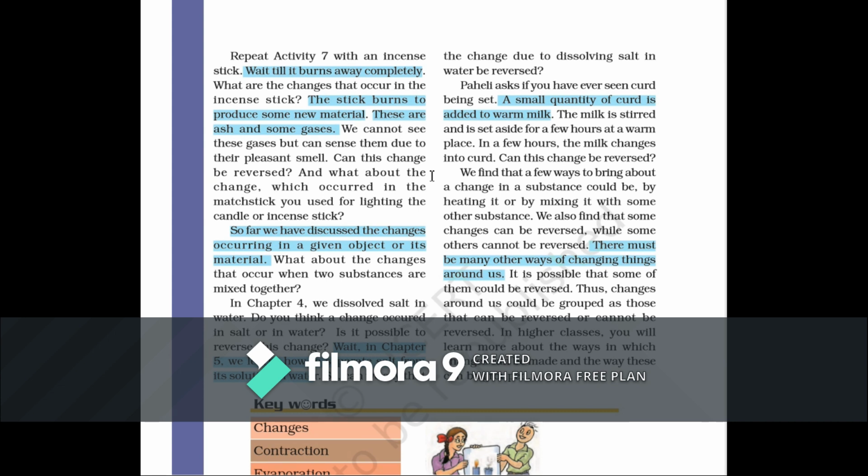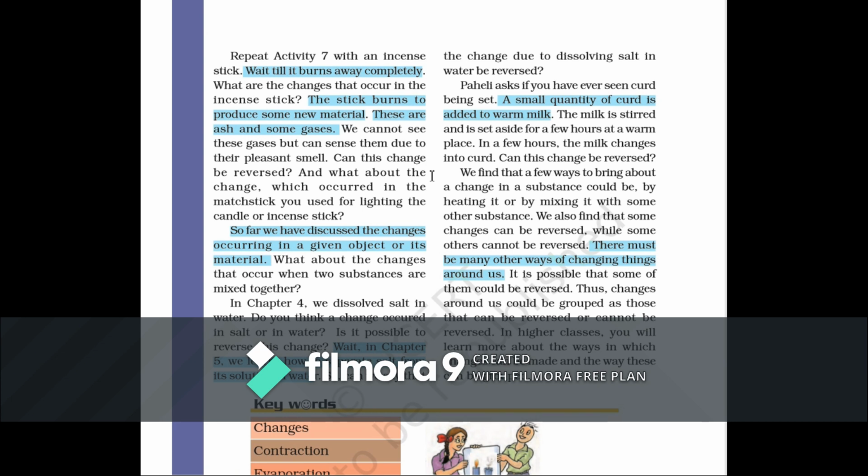For example, if you sharpen your pencil, it will change in size, but it is still a pencil. If you talk about a pencil of 1 foot or 2 feet, and a pencil of 1 inch, both are pencils. There is no change in chemical composition, so it is a physical change or reversible change, right? No, it is irreversible. If you sharpen the pencil, you cannot bring the whole big pencil back. So always remember that physical changes can also be irreversible. There are some physical changes which are irreversible too.